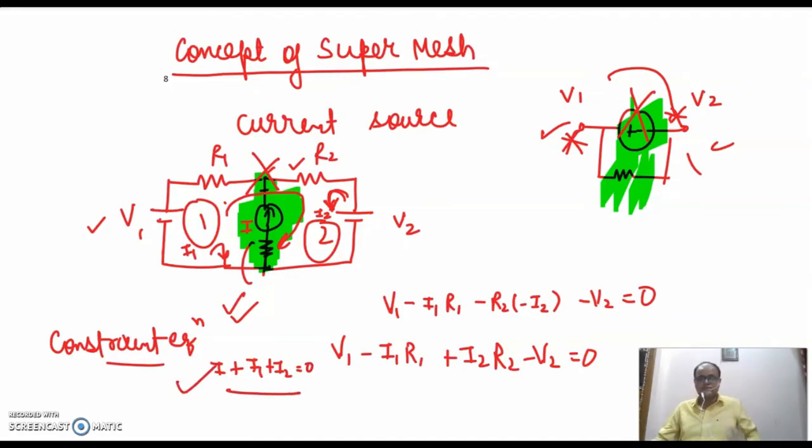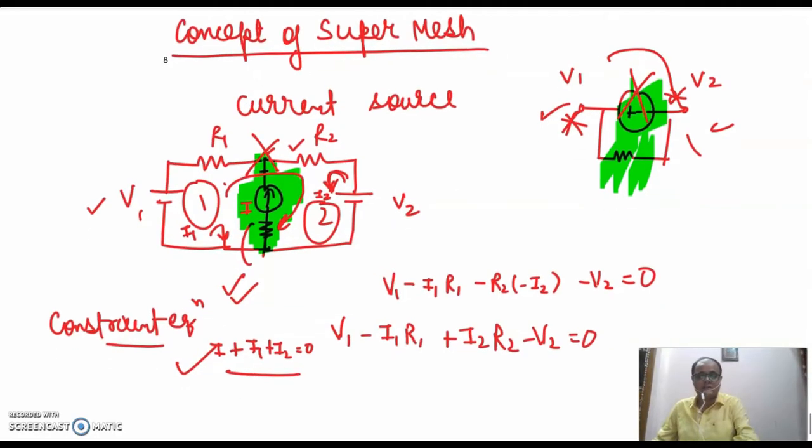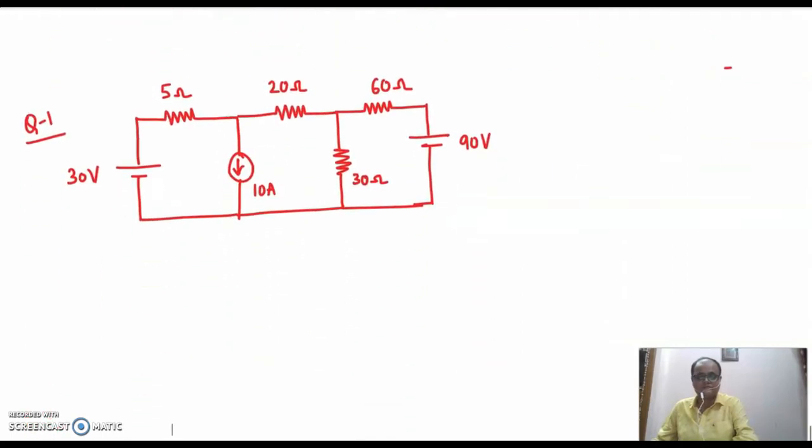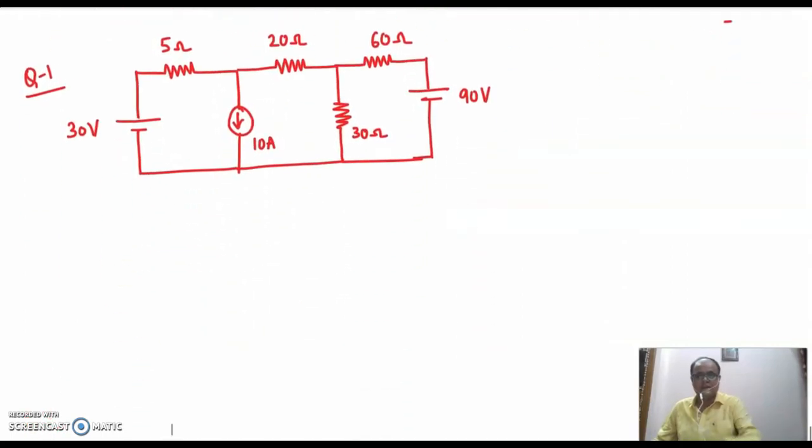Fine. So in case of super mesh, we again apply both KVL and KCL. The priority is KVL, but for the constraint equation we need KCL as well. I hope the concept is a little bit clear. It will be more clear with this example. I have taken a very basic question for you. Now see, this is the question and we have to find the currents in all the loops.